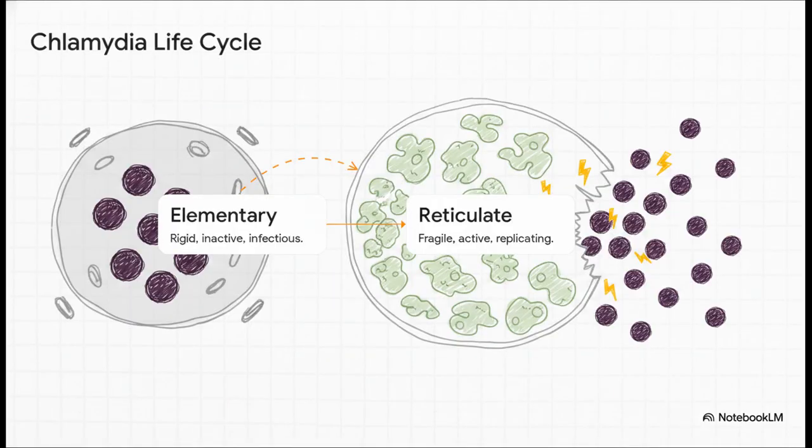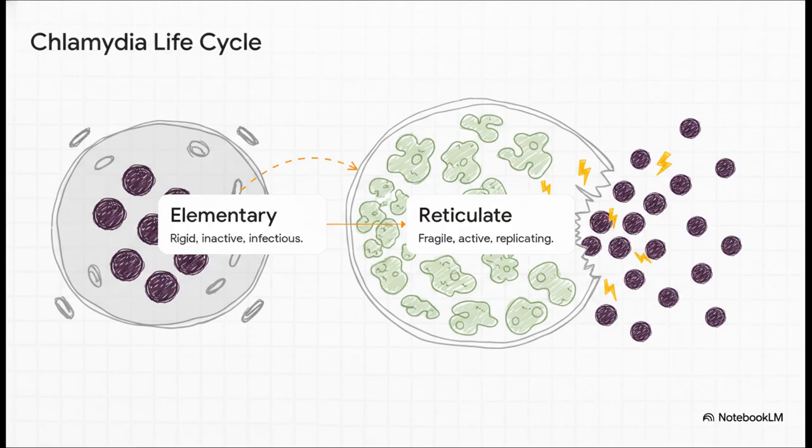And this brilliantly illustrates exactly how chlamydia pulls off its intracellular hijacking. It uses a biphasic life cycle. It systematically alternates between two distinct structural forms. Step 1 is the elementary body. Think of this little guy as the infectious scout. It's small, it's rigid, highly resistant to environmental stress, but metabolically inactive. Its sole job in life is to attach to and enter a host cell.